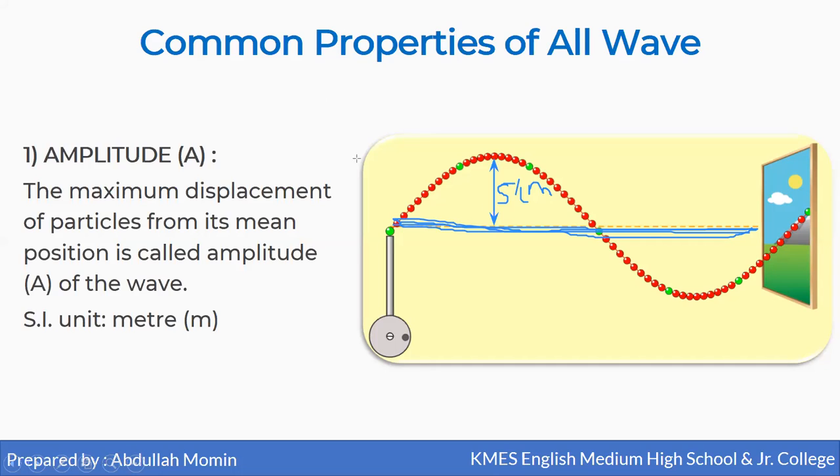And when the wave starts traveling in a medium, the particles get displaced from their mean position, and that maximum displacement is called the amplitude of the wave. So here, if this distance is 5 centimeter, then this distance is also 5 centimeter, and the amplitude is 5 centimeter. But in SI unit, we will measure the amplitude in meter.